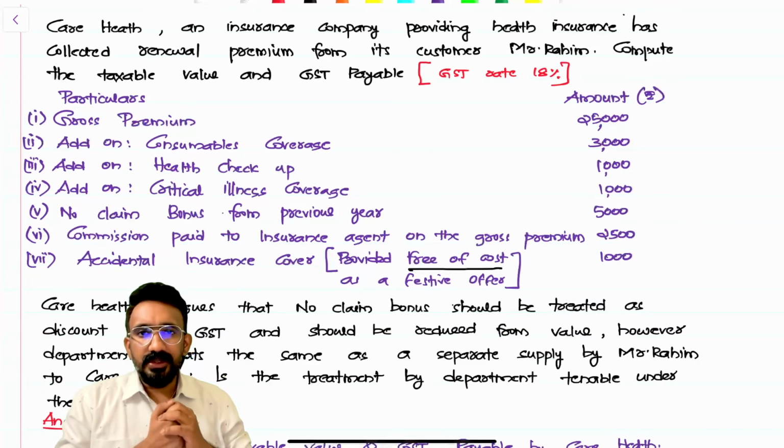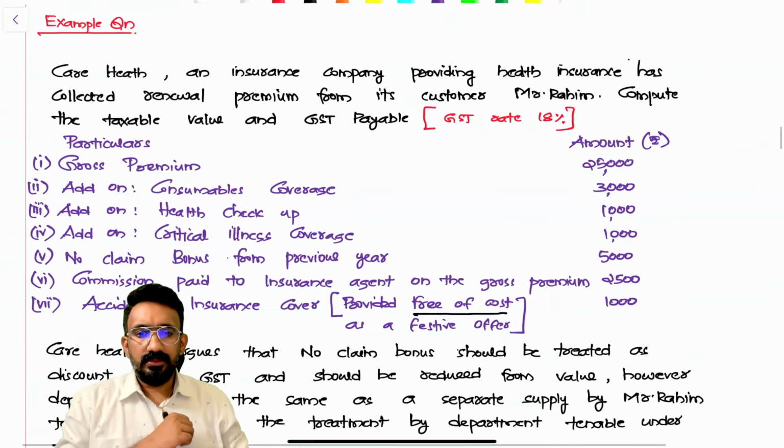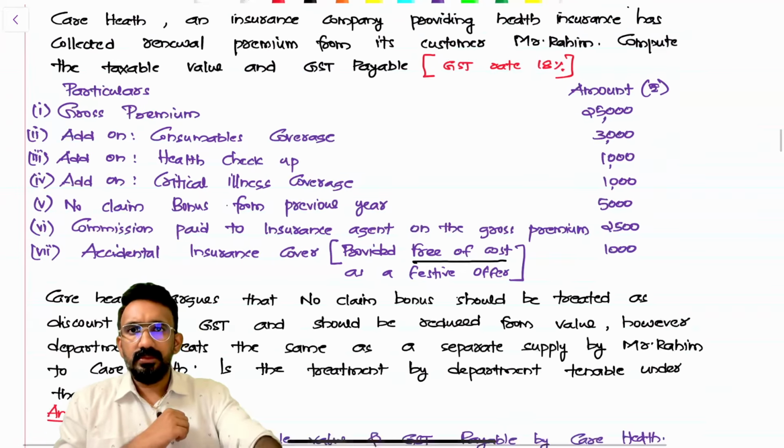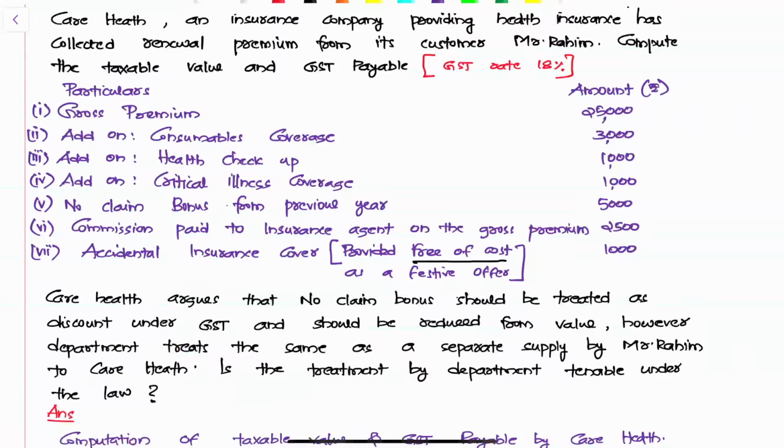Look at an example that I've drafted for you to analyze this. I'll read the question for you so that you can easily analyze it. Care Health, an insurance company providing health insurance, has collected a renewal premium from its customer, Mr. Rahim. Compute the taxable value and the GST payable. Gross premium is 25,000. There is an add-on consumables coverage of 3,000. Health checkup 1,000. Critical illness coverage 1,000. No claim bonus from the previous year 5,000. Commission paid to the insurance agent on the gross premium 2,500. Accidental insurance cover provided free of cost as a festive offer 1,000.